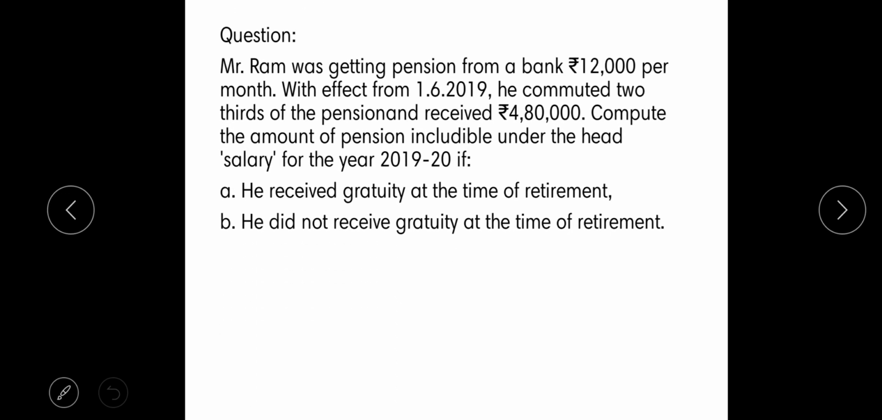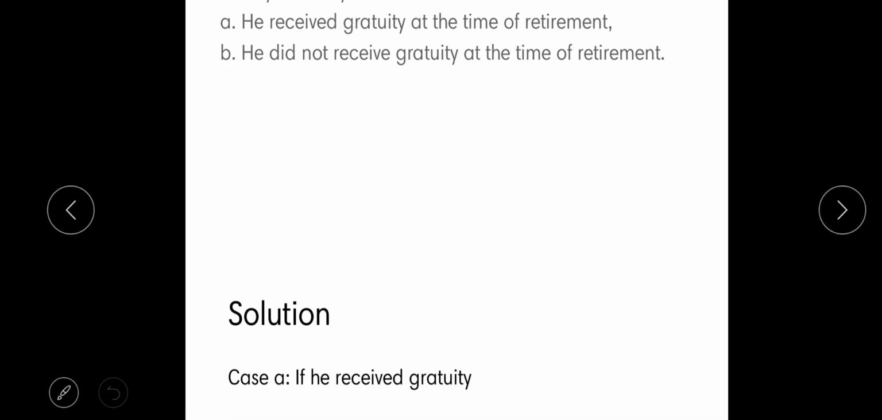So the problem states that Mr. Ram was getting a pension from a bank at 12,000 per month. With effect from 1st June, he commuted 2/3 of the pension and received 4,80,000. Compute the amount of pension includable under the head of salary for the year if he receives gratuity and if he does not receive gratuity. So here we are asked to calculate the amount of taxable pension. Let's move on to the solution.